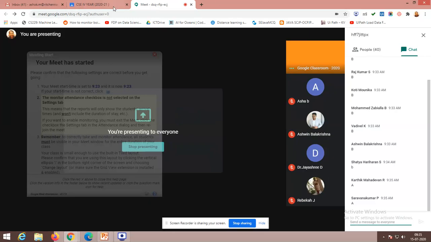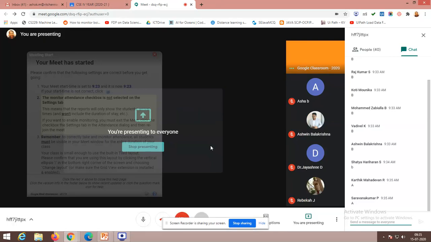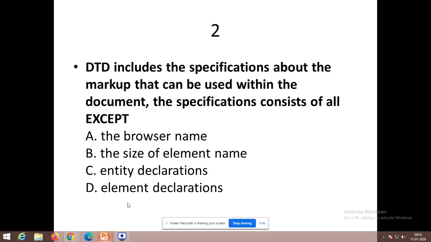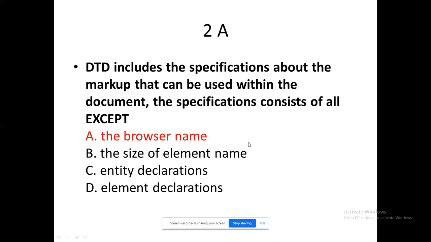Option A, two members have responded for this. So the answer is option A only, exactly. Because the rest of the things we will use in the DTD syntax while we declare. With DTD syntax, we mention the root name along with the subchild's name, and we specifically mention each individual node with its corresponding data type, PCDATA.